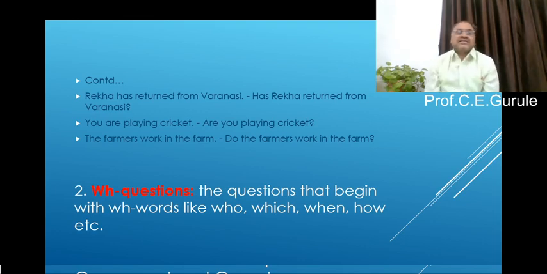Now, the last example is rather difficult. The farmers work in the farm. There is no helping verb. There is no auxiliary. Now, the farmers is a subject. Work is a V1 and work has no s suffix. You must know that this is simple present tense. So you have to use do at the beginning of the sentence. Do the farmers work in the farm? And question mark. I think that you have got it.